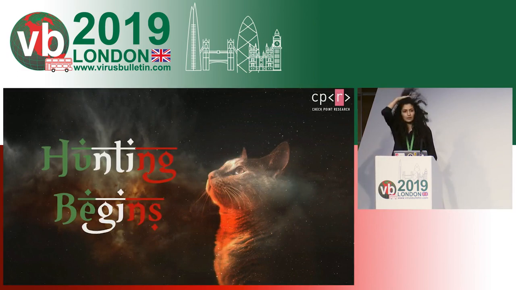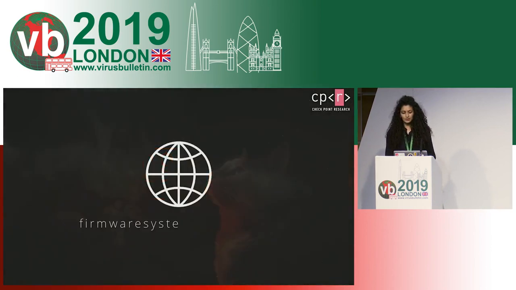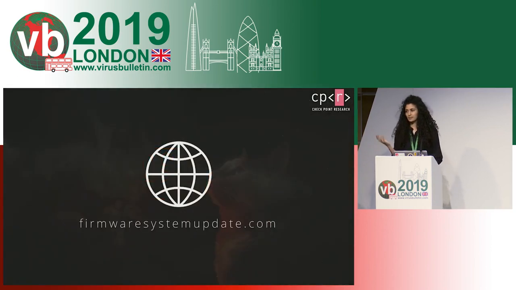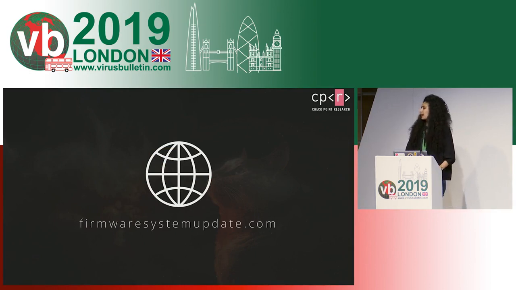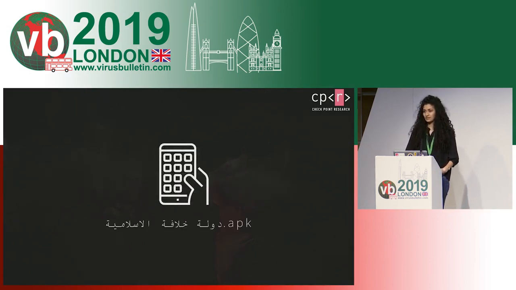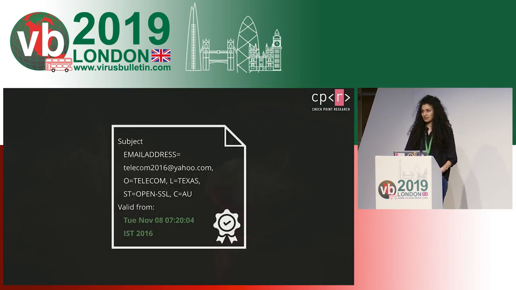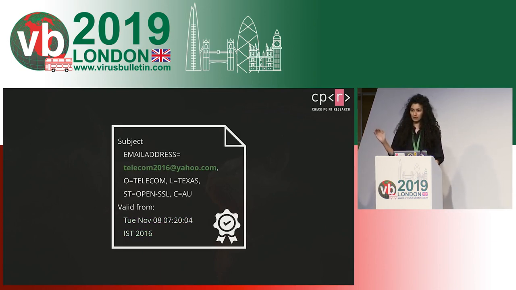And I did that using 3 very basic methods. The first one is quite obvious. I looked to see if I could find other samples that communicate with the C&C that we have seen. Next, I also looked at the APK certificate. So the APK file that we started with was signed, and it had a certificate that became valid in 2016, and it also used a unique email address. So I could also look up to see if there are other apps that were signed with a certificate that mentions this email address.